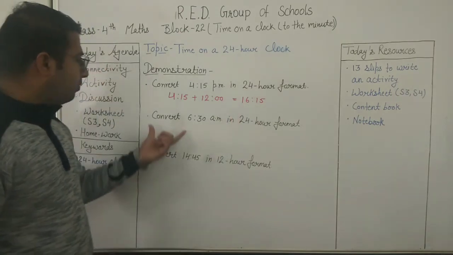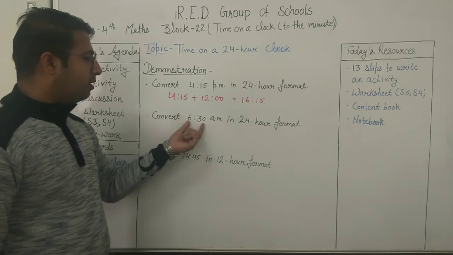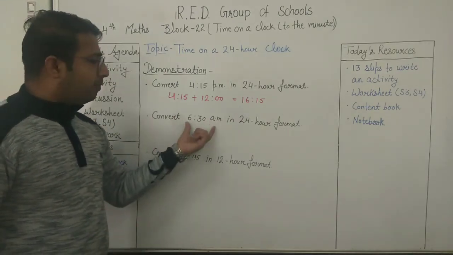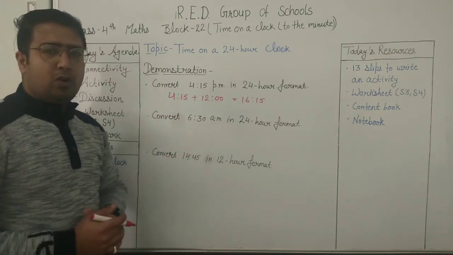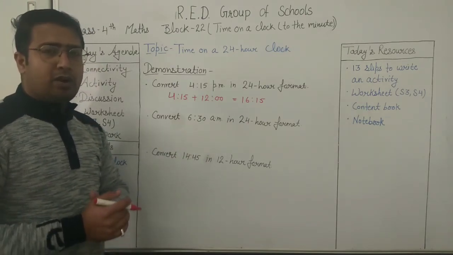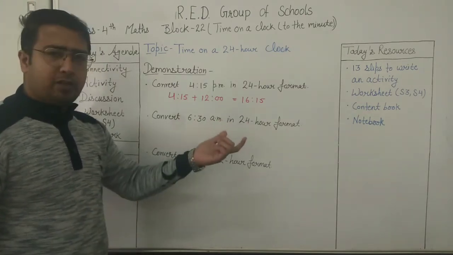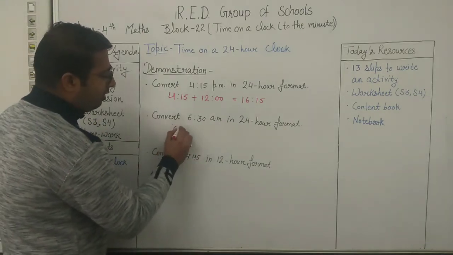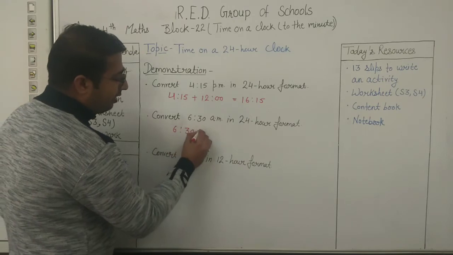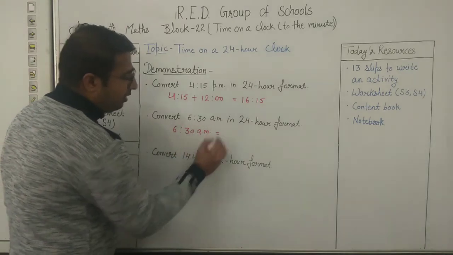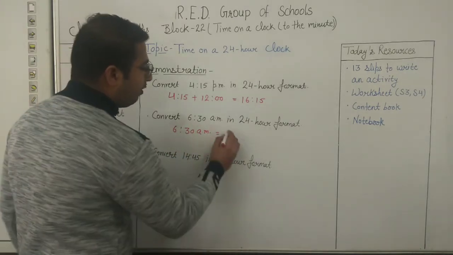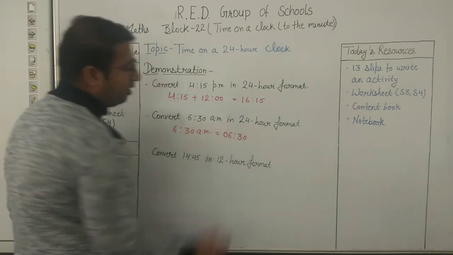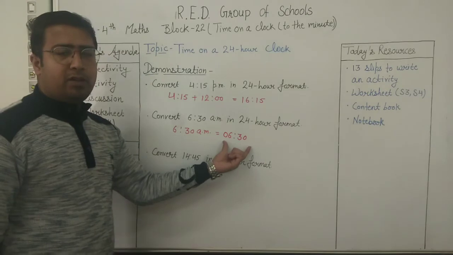Now convert 6 o'clock 30 minutes AM to 24-hour format. As it is AM, until 12 o'clock the timing is the same in the 24-hour format as in AM. So we will write 6:30 AM in 24-hour format as the same 06:30. That means it is a timing of the morning.